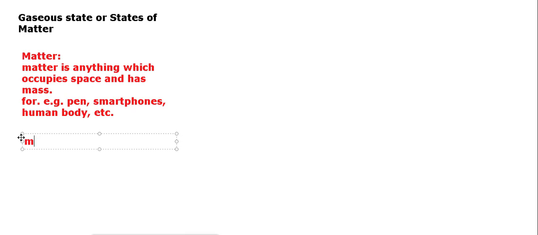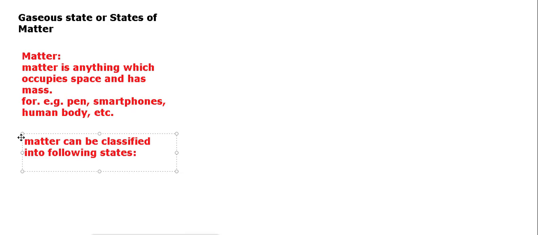Matter can be classified into different states. First, we can classify solid. In junior class you have already studied solid. Second, liquid. Third, gas. Fourth, you can take plasma.